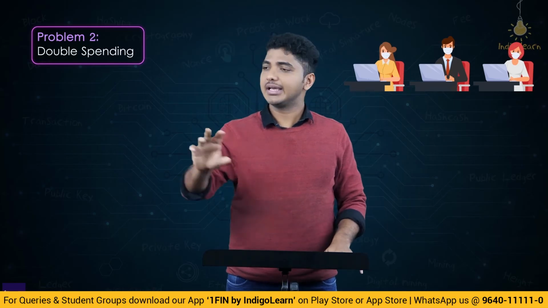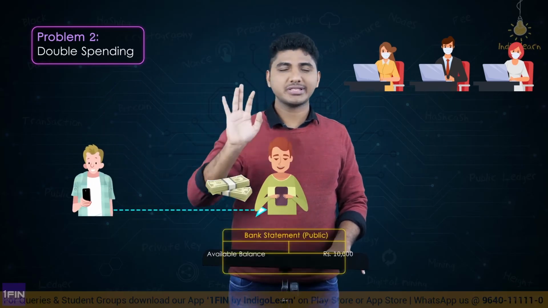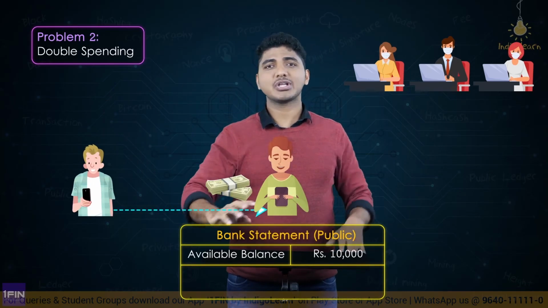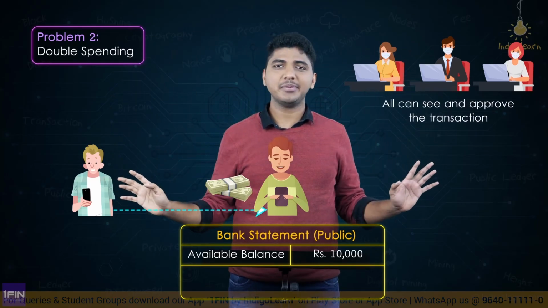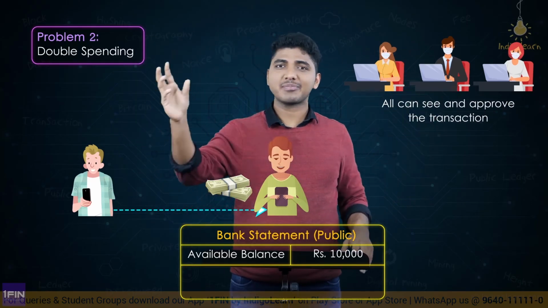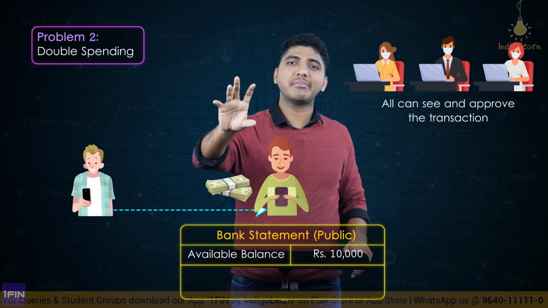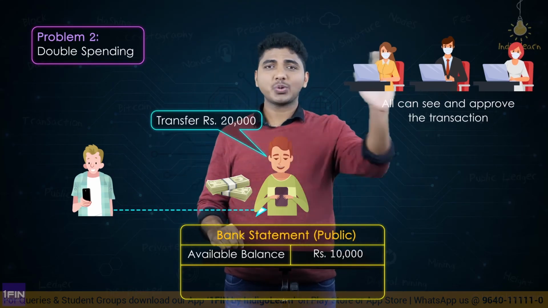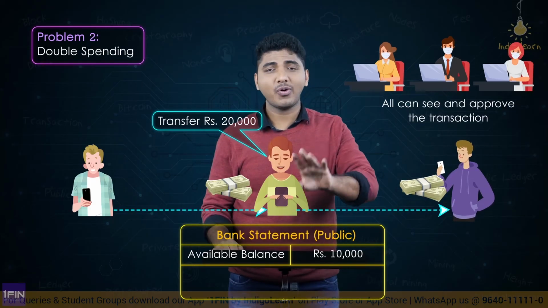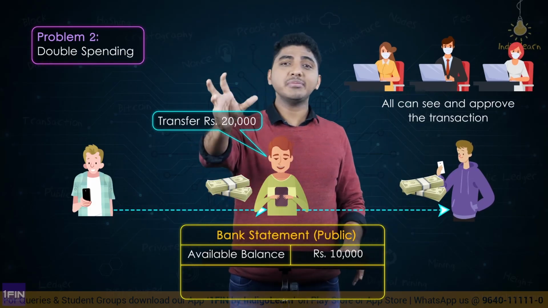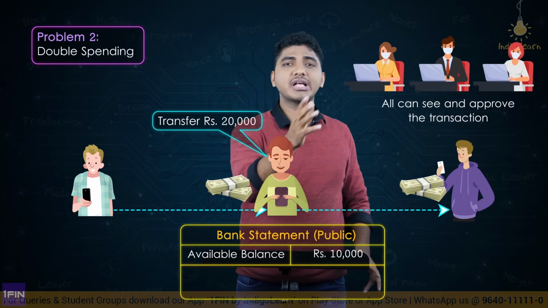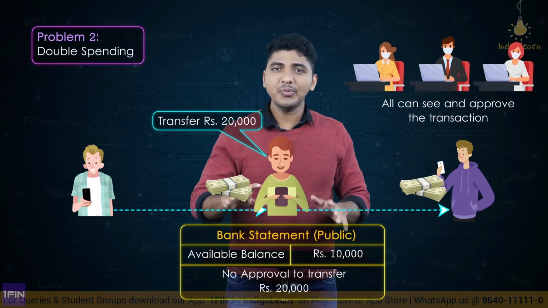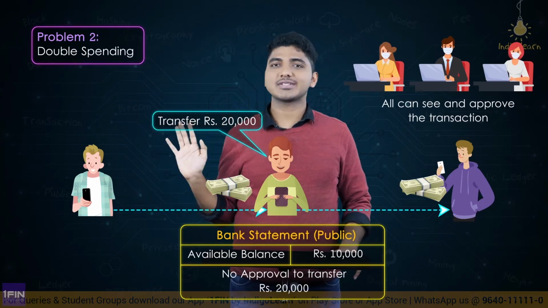Let us say somebody gave me 10,000 rupees. Now this is not a private transaction. Everybody can see this. Okay, everybody can see that somebody gave me 10,000 rupees. So what is my balance? It is 10,000 rupees. Now if I want to transfer 20,000 rupees, everybody can see that I am attempting to transfer 20,000 rupees. Now others will not approve this transaction.